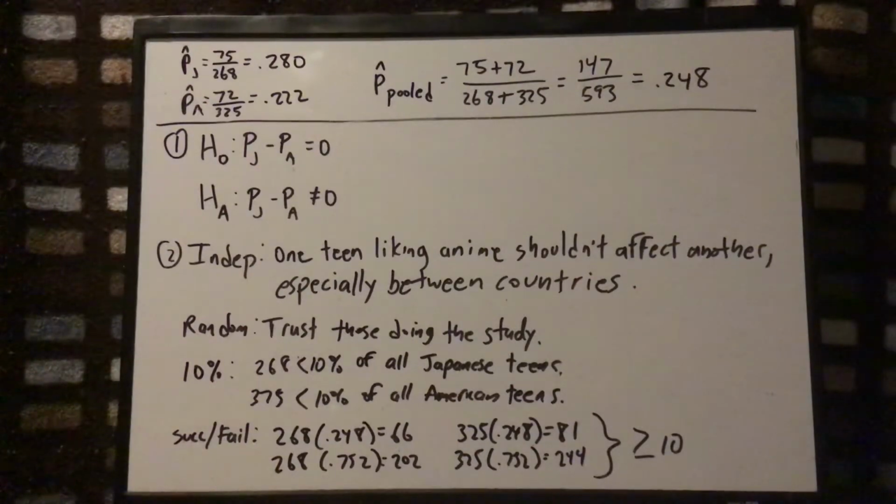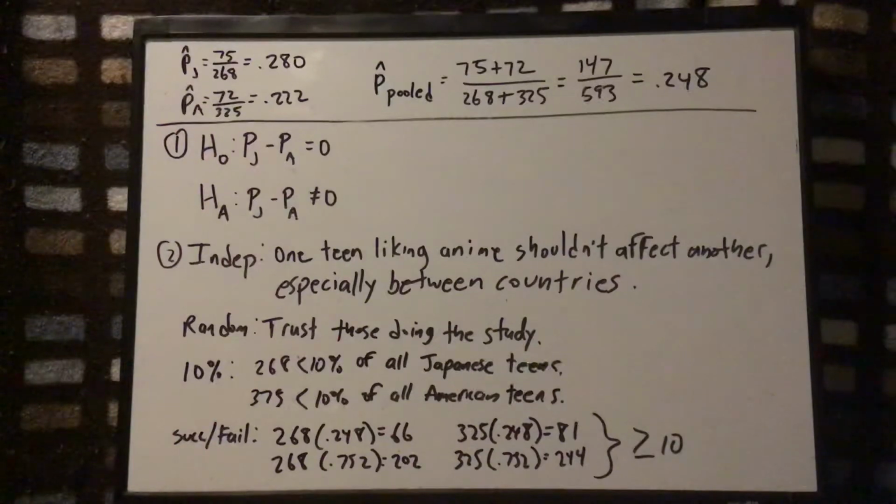The random condition, once again, we'll just trust the people doing it. For a real AP example, they would probably go into more depth explaining what happened. So I just put trust the people doing the study. The 10% condition is definitely met. 268 students is definitely less than 10% of all Japanese teens, and 375 people is definitely less than 10% of all American teens. So those numbers are clearly met.